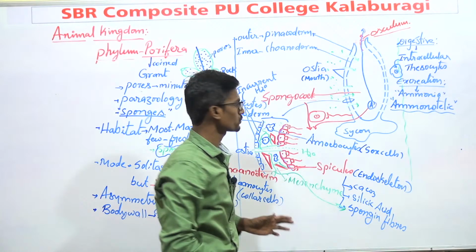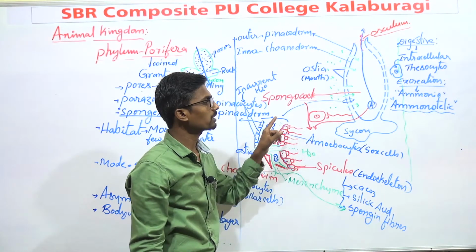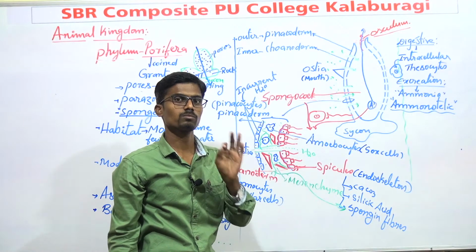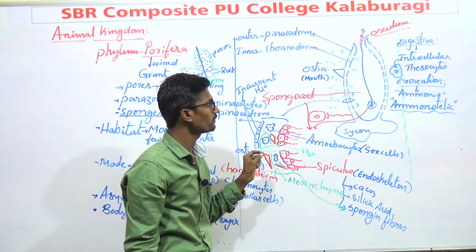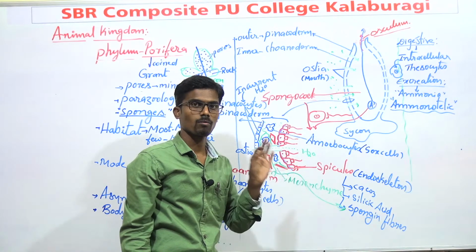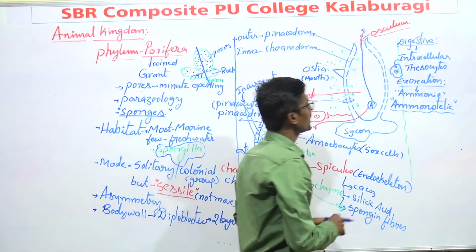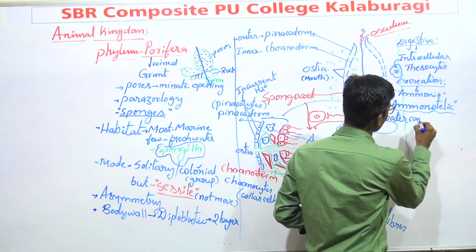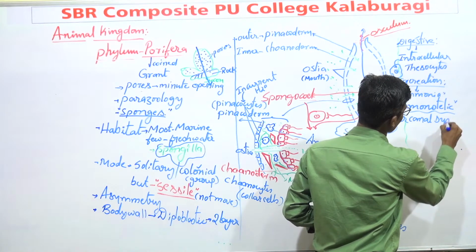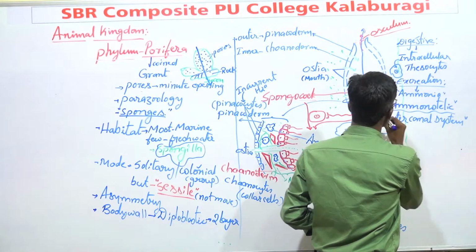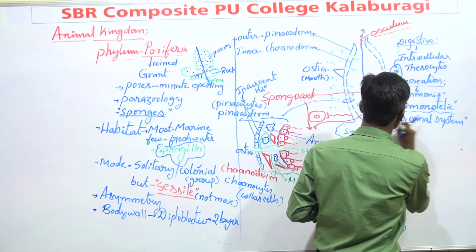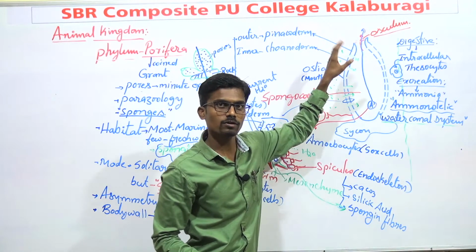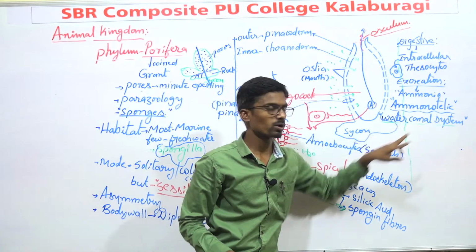That's why, dear students, you must remember the water canal system is the specific characteristic of sponges. This is a very important question, and generally questions arise from this topic. The water canal system is the unique characteristic of phylum Porifera. The spongocoel transports the water, and this system is known as what? The water canal system.